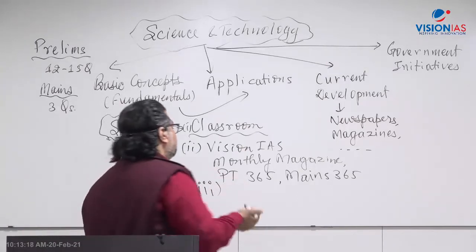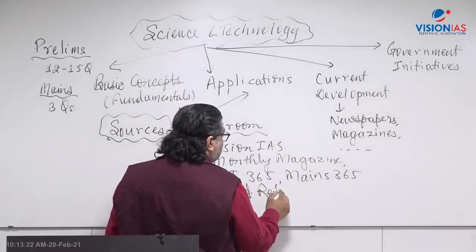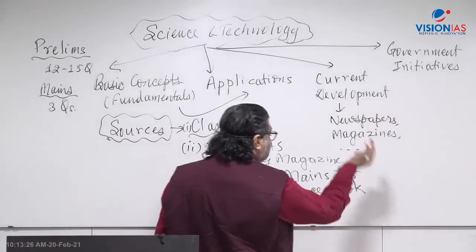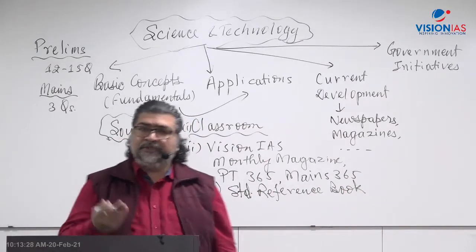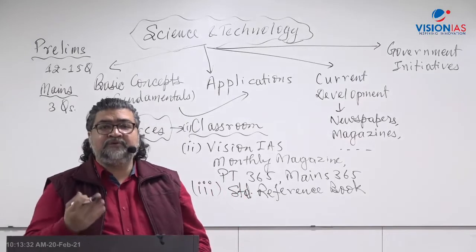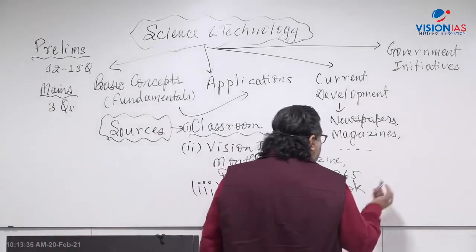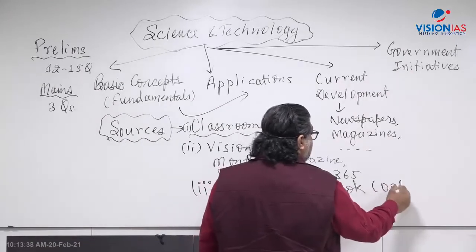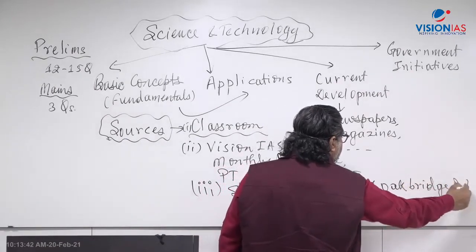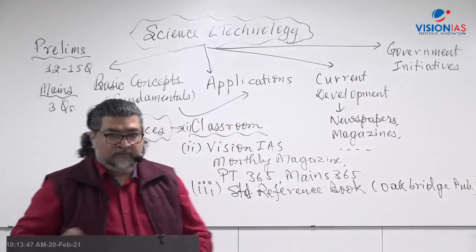Let's say standard reference books here, whichever you are comfortable with, and if you already have any kind of a book to refer to, right, on science and technology, you can follow that. Whichever book and material you have, then follow that, right? I can give you a reference. One is Oakbridge. There's a science and technology book by the Oakbridge publication. So you can follow this particular book there, right? Science and technology book there. You can follow from there.